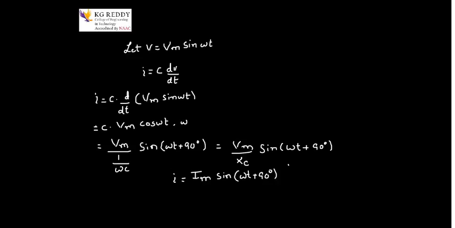Here we have taken Im equal to Vm by Xc, and already we know that Xc is 1 by omega C. So finally the current equation is I equals Im sin omega t plus 90 degrees.